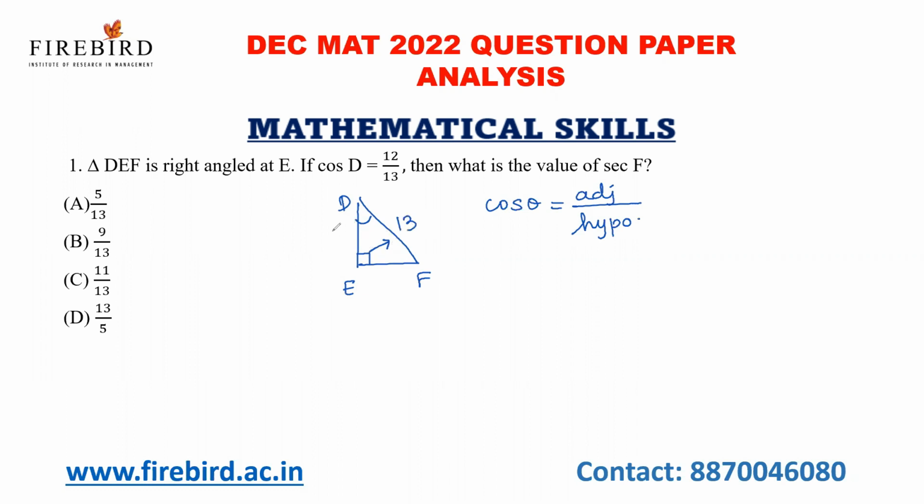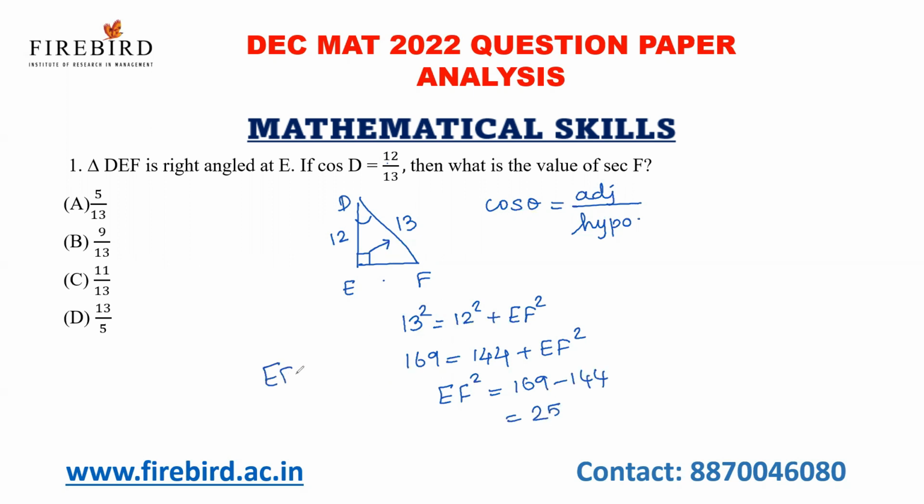Let us take the hypotenuse as 13 and the adjacent as 12. Now applying the Pythagoras theorem, the hypotenuse square is equal to the sum of squares of the other two sides. 13 square is 169, and 12 square is 144 plus EF square. So EF square is 169 minus 144, which is 25. So EF is the square root of 25, which is 5.